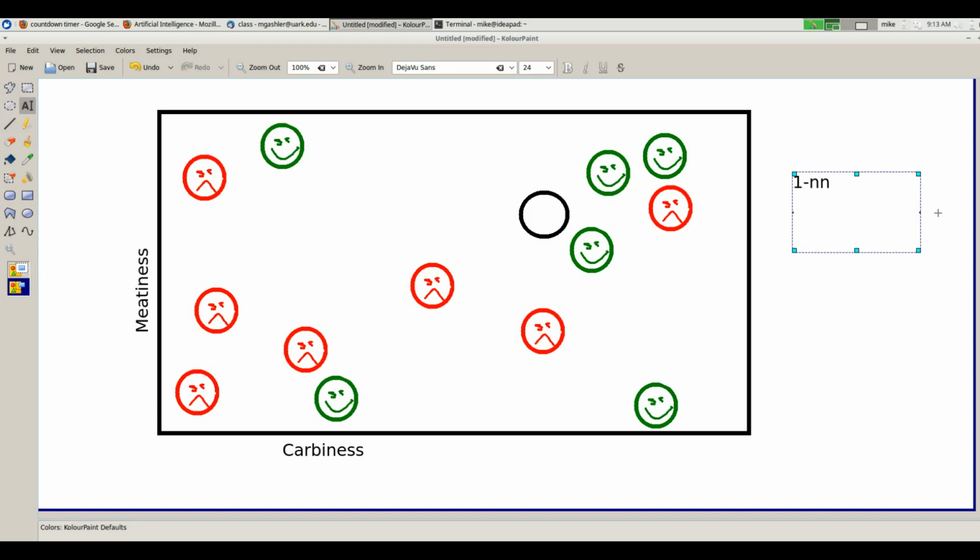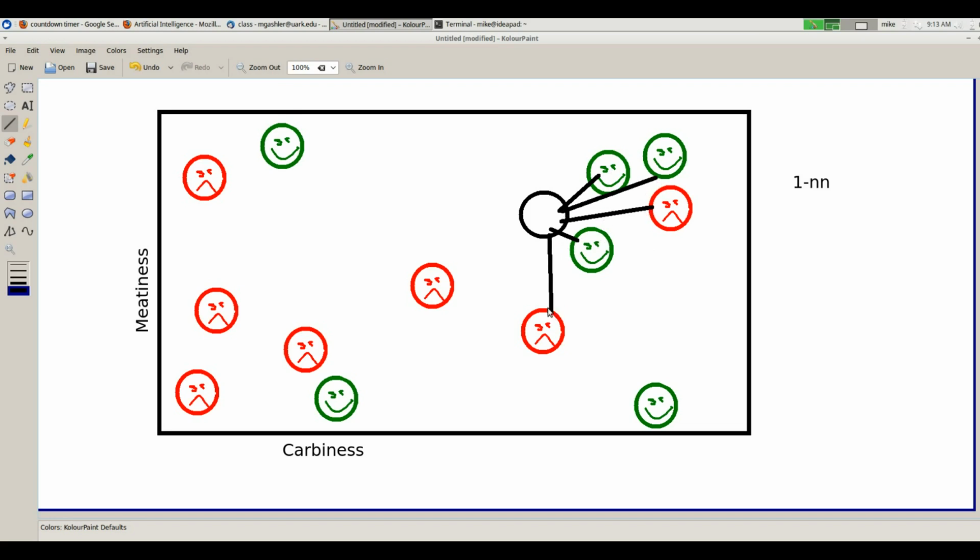We found the one nearest neighbor, and we assumed that the point we're classifying has the same class as its nearest neighbor. If we find 2NN, we're going to find the two nearest neighbors, which are this one and that one. And guess what? They're both smiley faces, so obviously this one's a smiley face. What if we do 3NN? 1, 2, 3. 2 is more than 1. I say it's still going to be a smiley face, right?